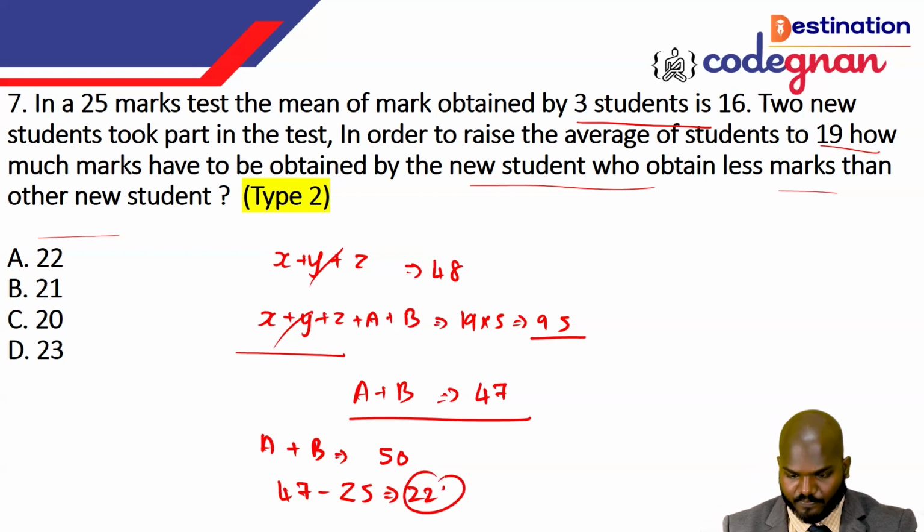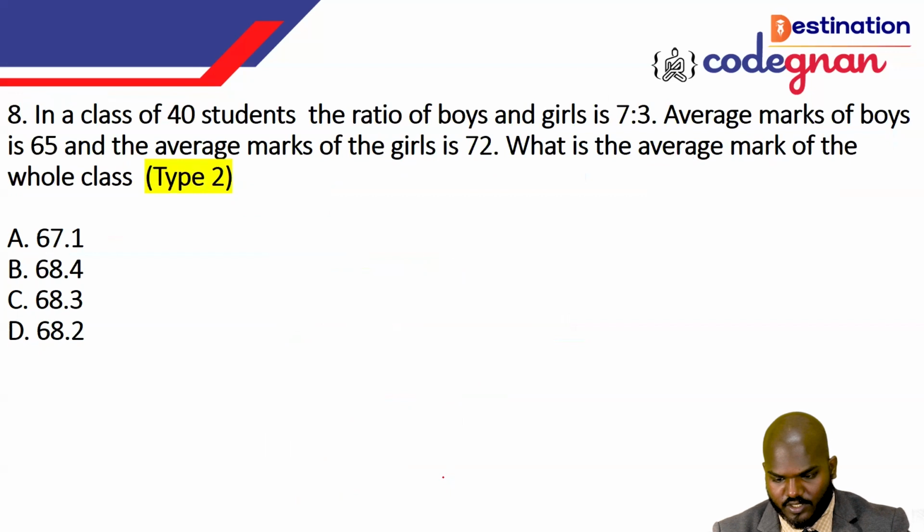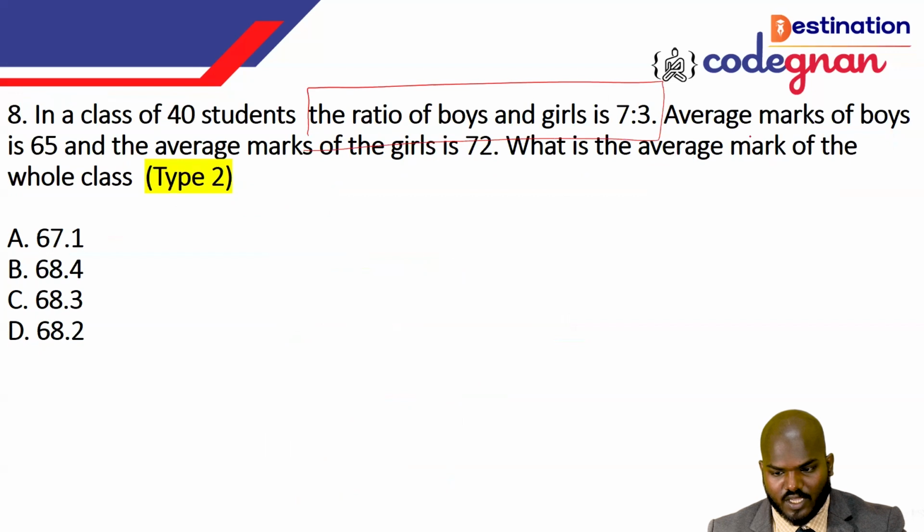Okay, so I'll go for the next question, guys. You see this one. The next question is dealing with a class of 40 students. In a class of 40 students, the ratio of the boys and girls, it is involved with the ratio topics, is 7:3. The average marks of the boys is 65.